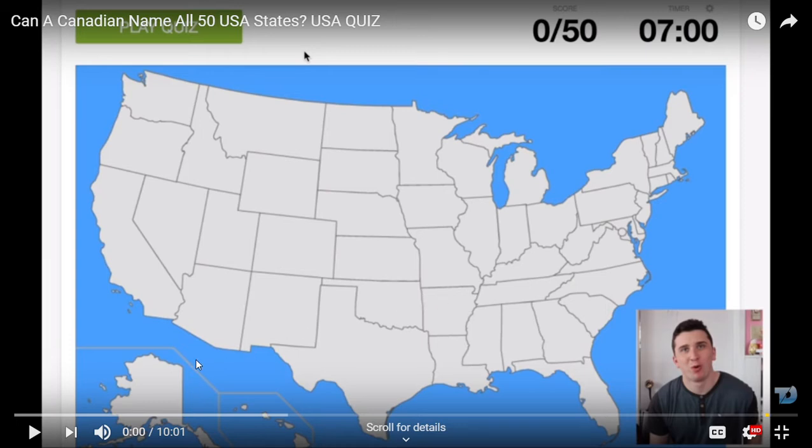Then we also have Alaska, the largest state in the U.S. If you can see a map of Canada here, just up on the upper part of the US, we can find Alaska right around here, where the mouse pointer is. It's the largest state in the US. It's also one of the coldest states in the US. You can see a lot of Siberian Huskies and a lot of snow there in Alaska.